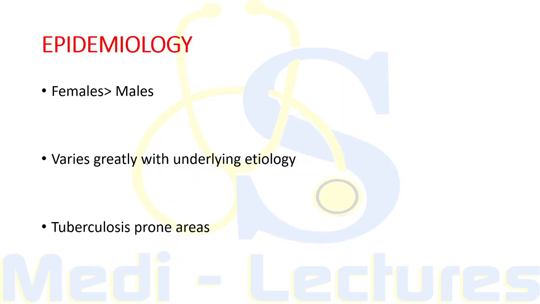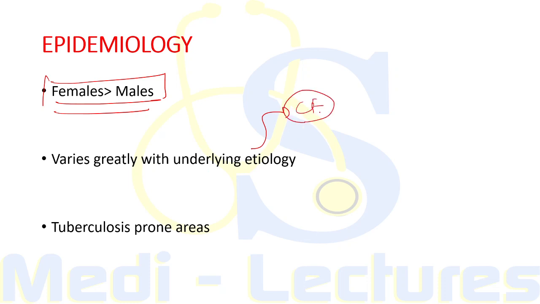Now in epidemiology, the most important point is that females are more affected than males. So it is one of the very rare conditions in the respiratory system in which females are more commonly affected than males. Now the epidemiology will vary greatly with the underlying etiology. For example, in patients with cystic fibrosis, the usual age of presentation is adolescence or early adulthood.